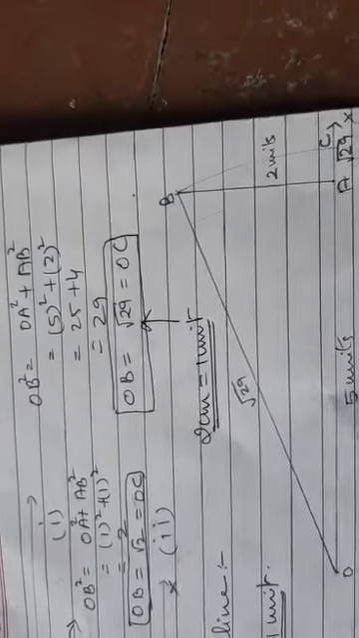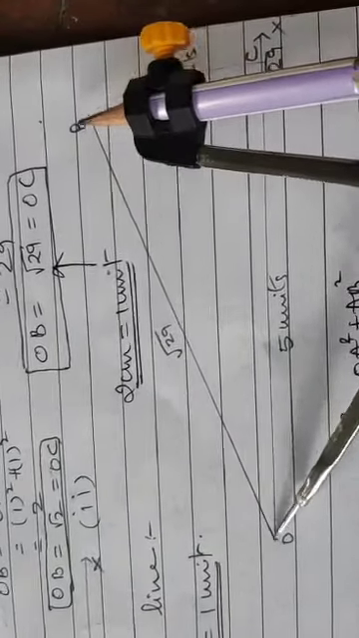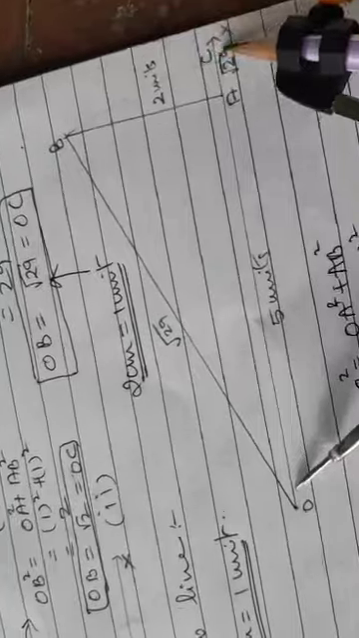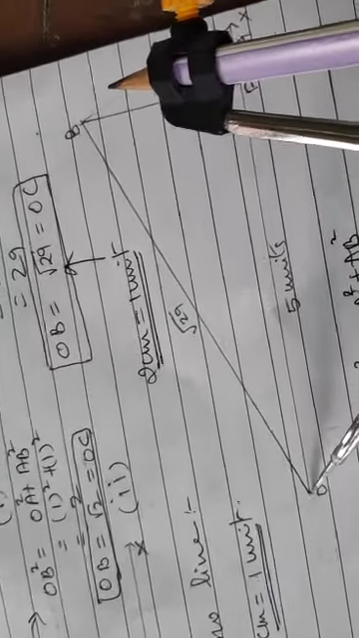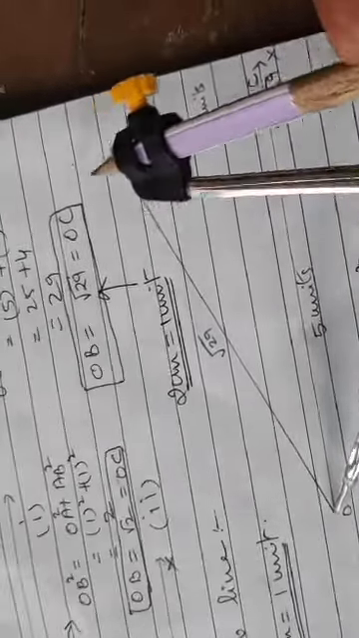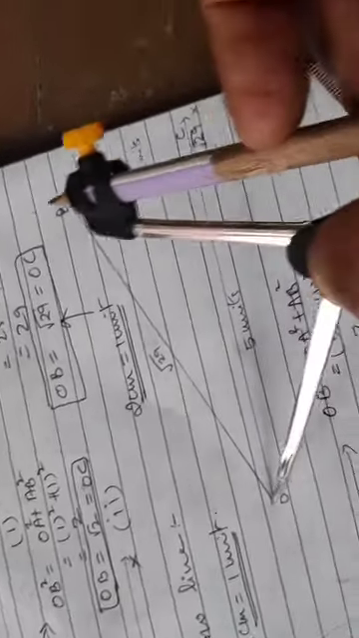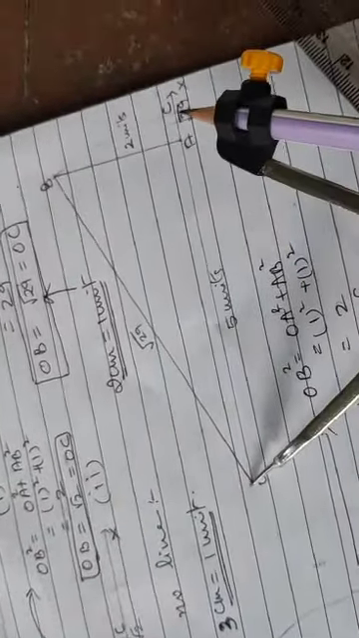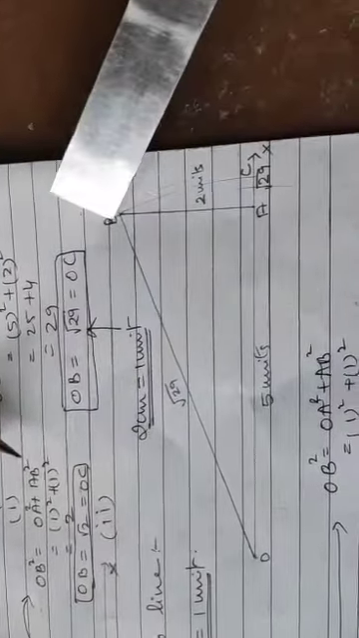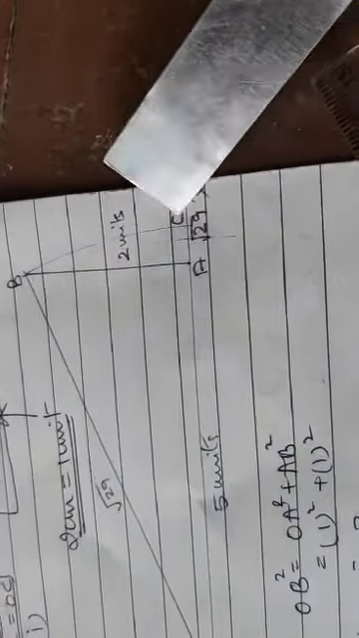Now how do you mark this OB on the number line? You stretch your compass from O till B and then bring it down. You are not supposed to move this point. This point O will remain as it is. This is to be rotated like this. Are you following what I am trying to say? Okay. So this is how you rotate and you get the root 29 mark, that is OC is root 29.